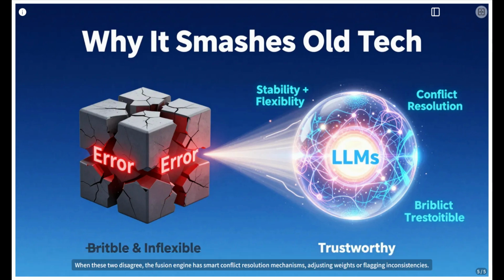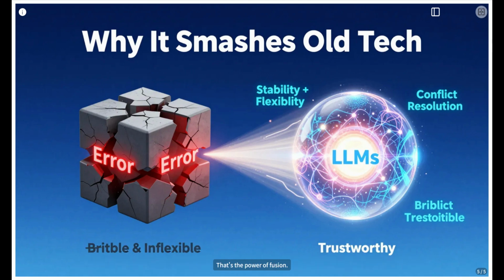When these two disagree, the fusion engine has smart conflict resolution mechanisms, adjusting weights or flagging inconsistencies. Crucially, the DIKWP framework ensures the whole thing remains grounded and explainable. The payoff: a significantly more accurate, robust, and trustworthy way to model complex opponent decisions, ready for the toughest challenges. That's the power of fusion.